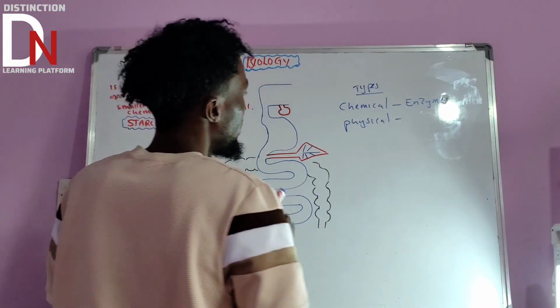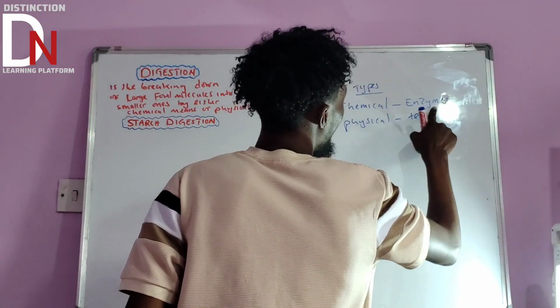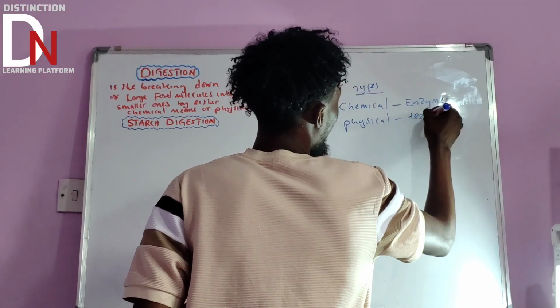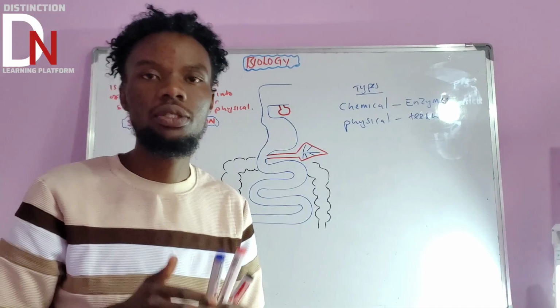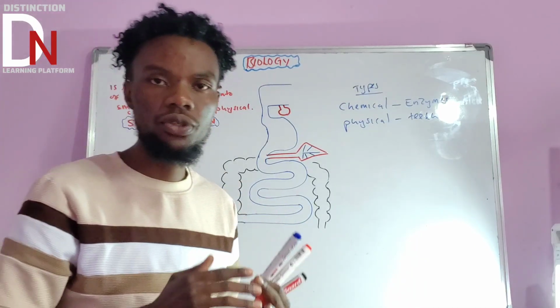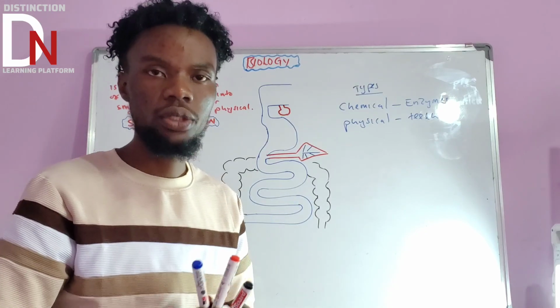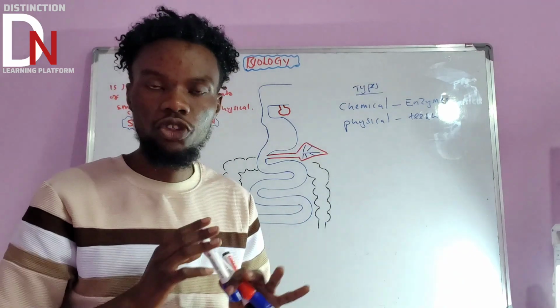Physical digestion breaks them down by using teeth. Make sure that you understand that part.